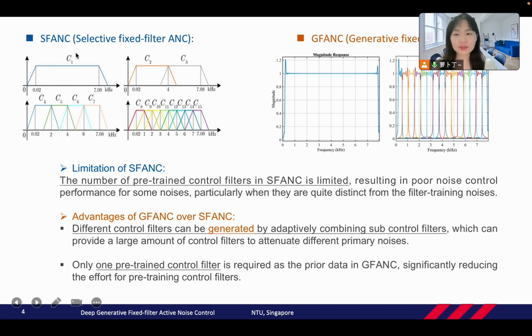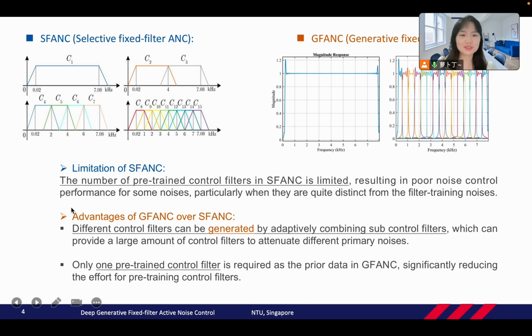However, in SFANC, the control filters are shown in the picture. We can see the number of the pre-trained control filters is limited, resulting in poor noise reduction performance for some noise, especially when some noise is quite different from the filter training noise.